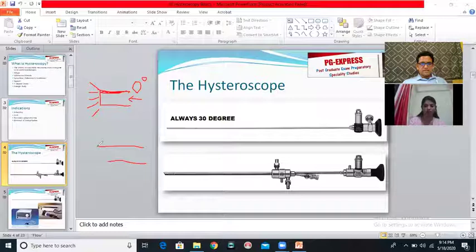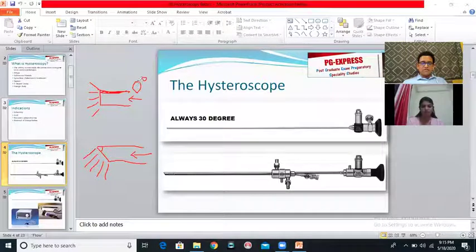If this is the telescope, the front part which was straight here has got an oblique 30-degree cut. So when you are looking from here, you are not actually seeing what is in front of you, but you are seeing what is at an angulated view or below you. I hope this part is clear because this is important to understand.